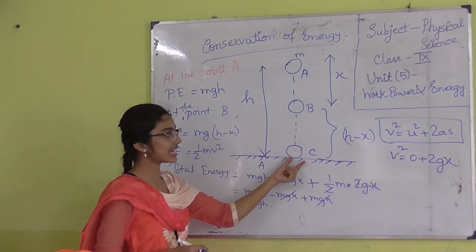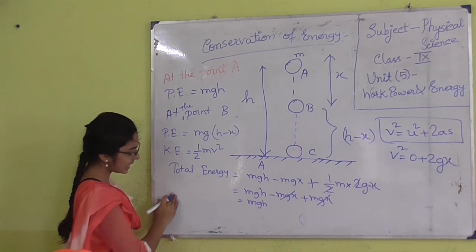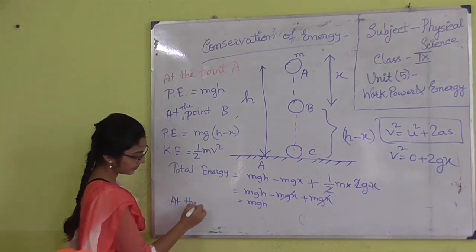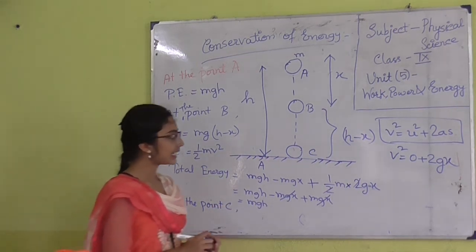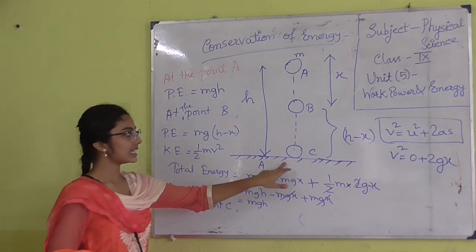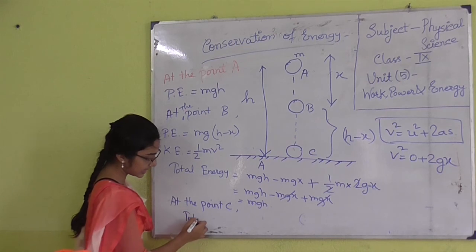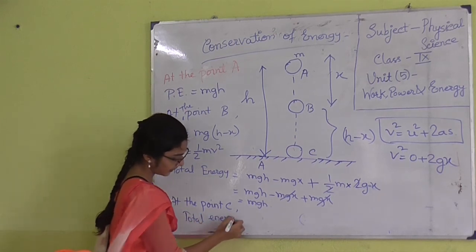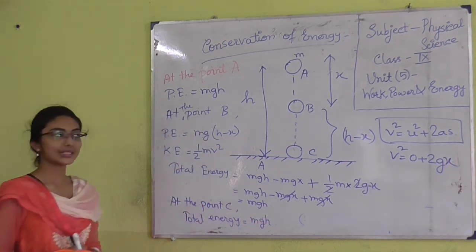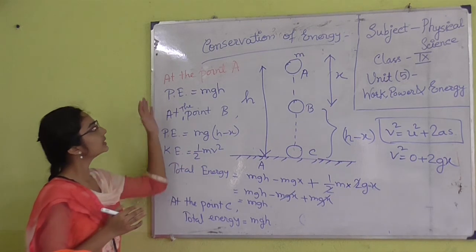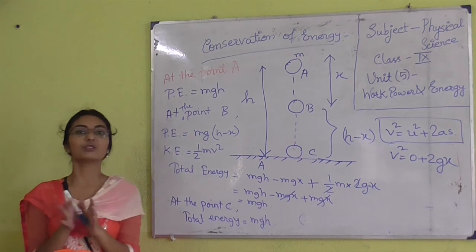At last it will be at rest on the ground, and here the energy at the point C: kinetic energy is 0, and the energy is only potential energy. So the total energy at the point C is mgh. So we have seen that at all points A, B, C, the total energy of the system is